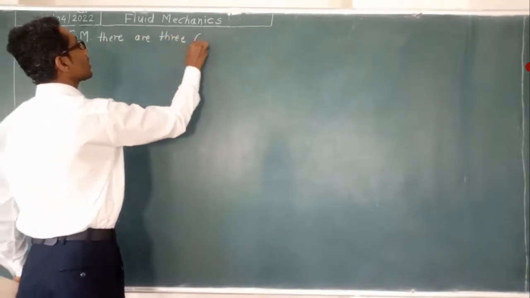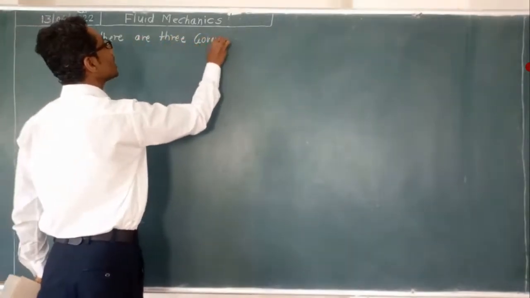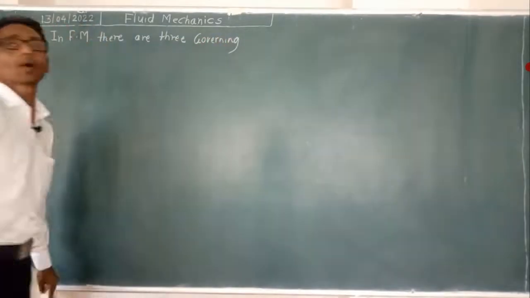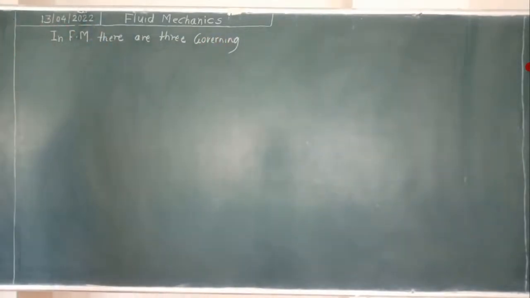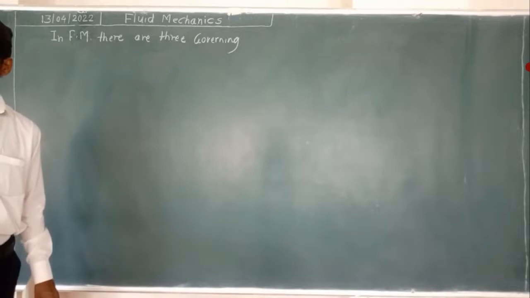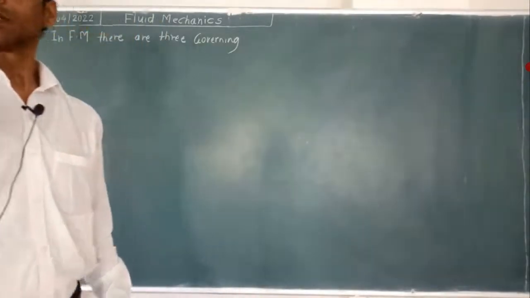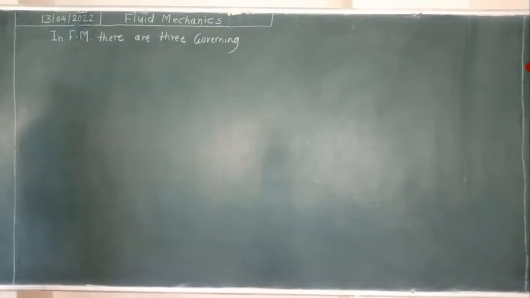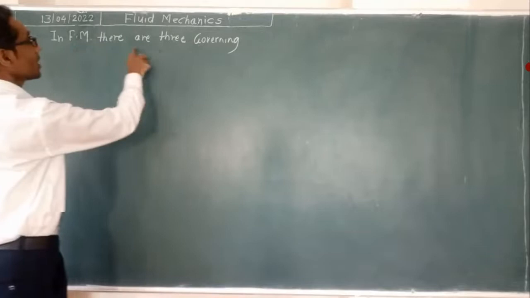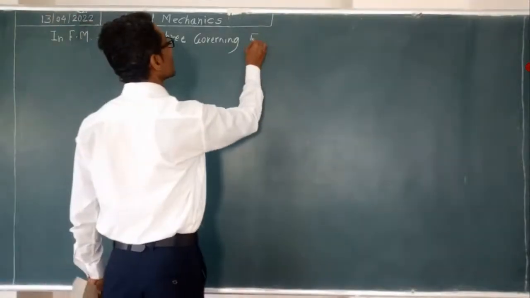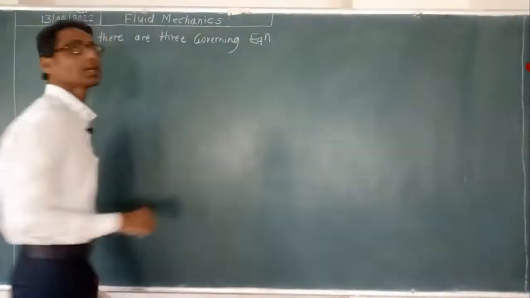Governing means what? Governing means which decide, which control, which give description about the parameters. That is called governing. So in FM there are three governing equations. These are the major equations.